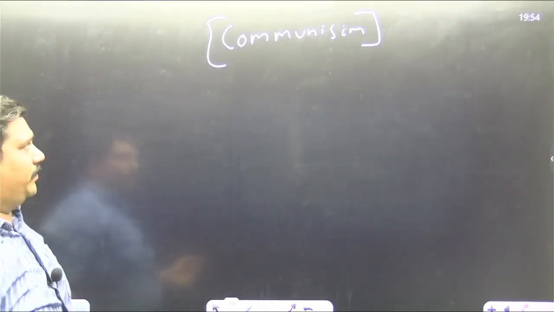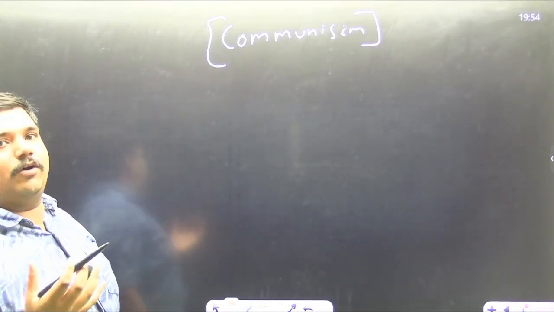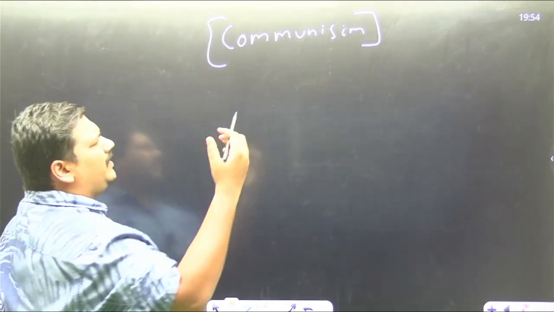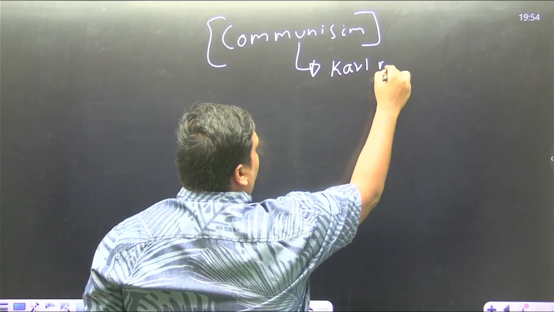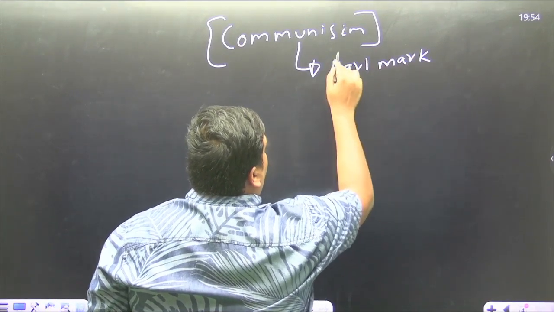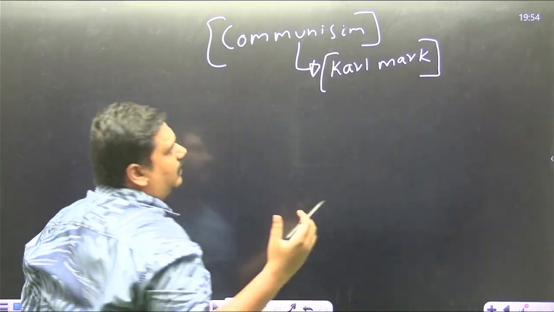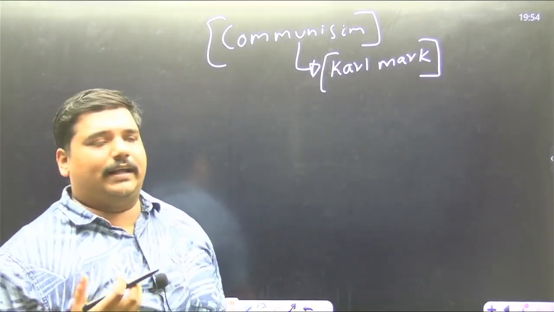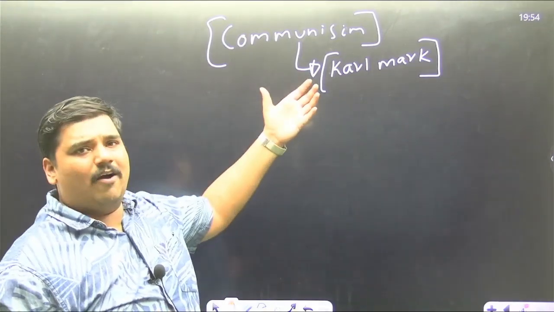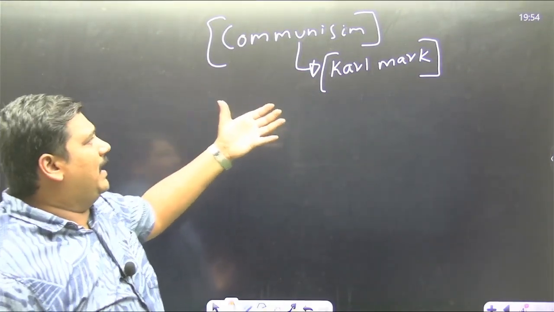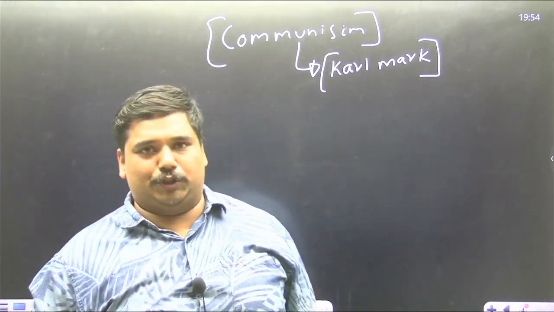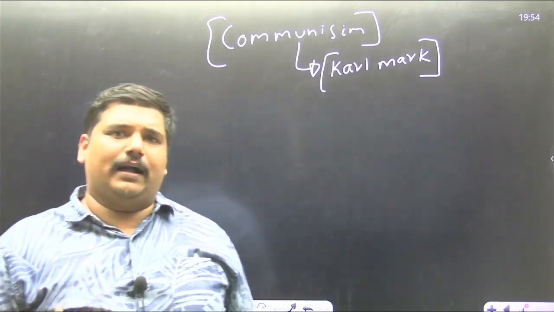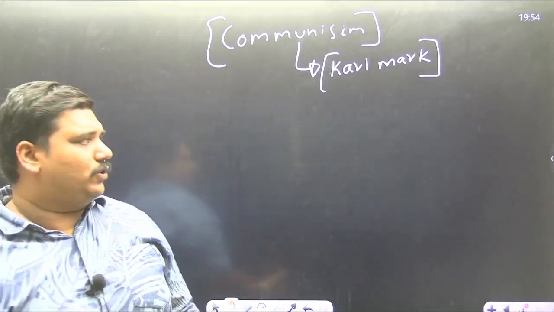What is communism? The proponent or the perpetrator of communism is Karl Marx. Karl Marx has written various literature upon his idea of communism. What his communism means. See, Karl Marx was a German individual, and growing up, he saw that the society was